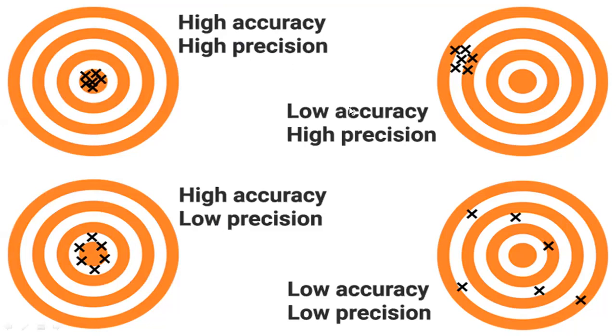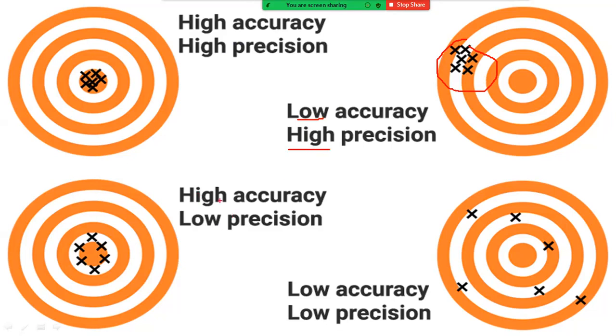The second case is low accuracy, because a few values are very far from the true value, which is in the middle. But all values come to the same place, so it produces high precision but not accuracy. It has low accuracy and high precision.